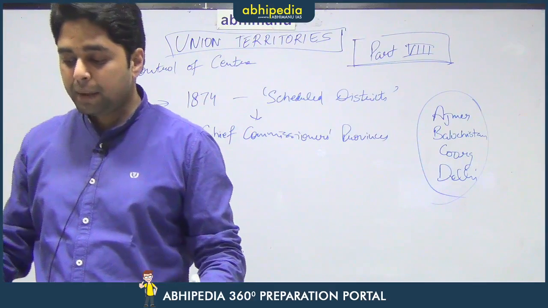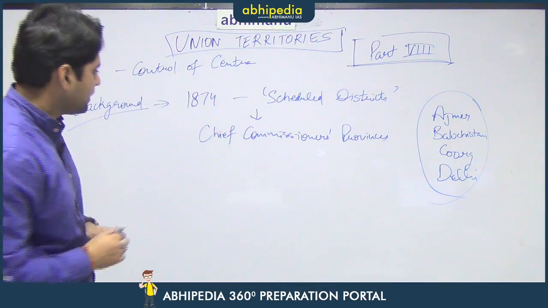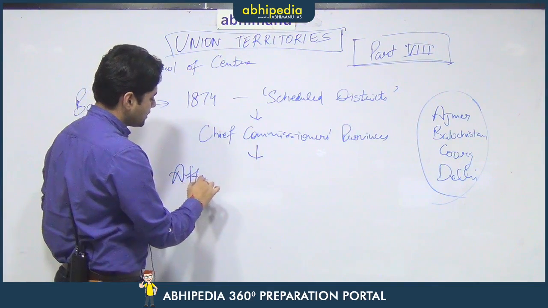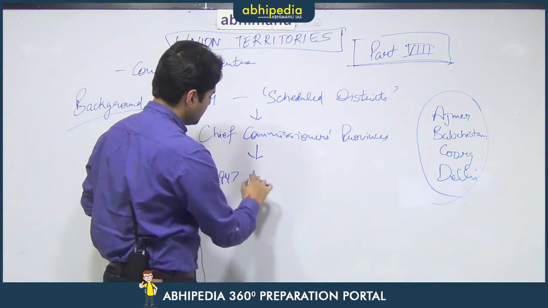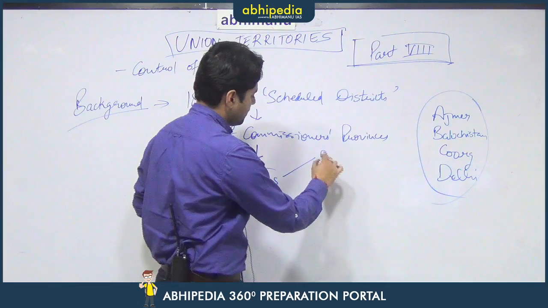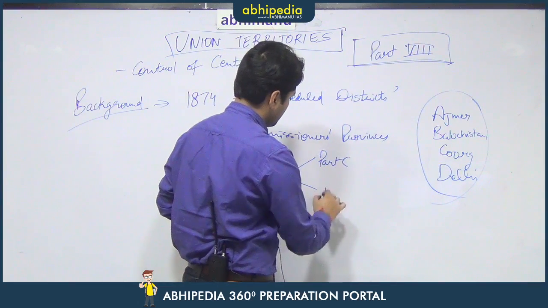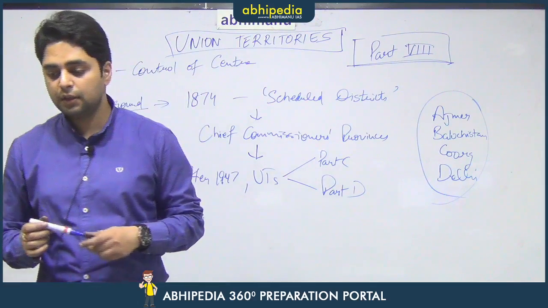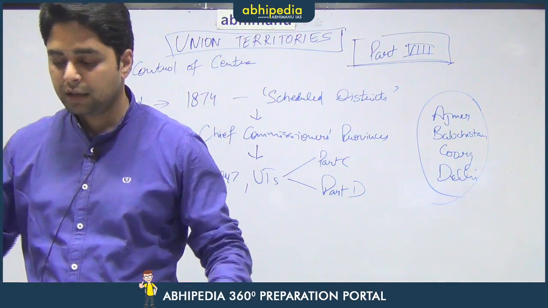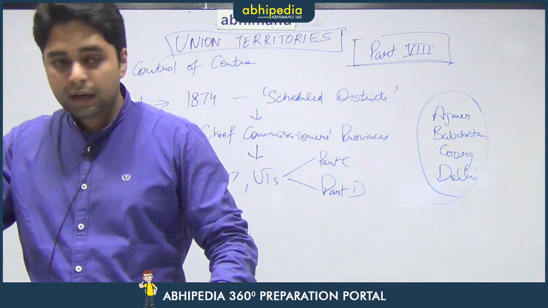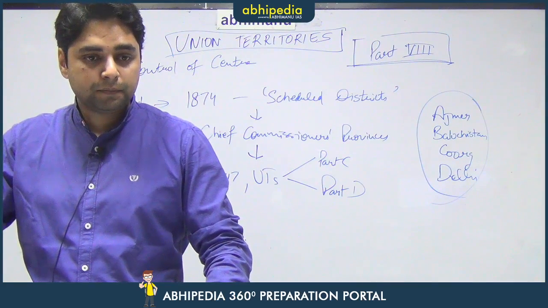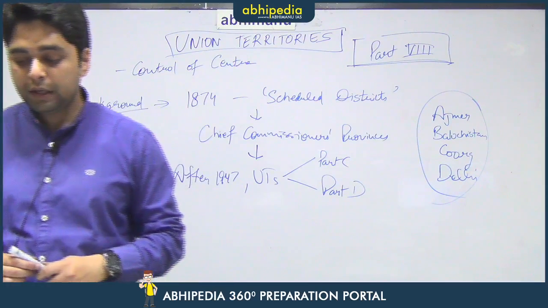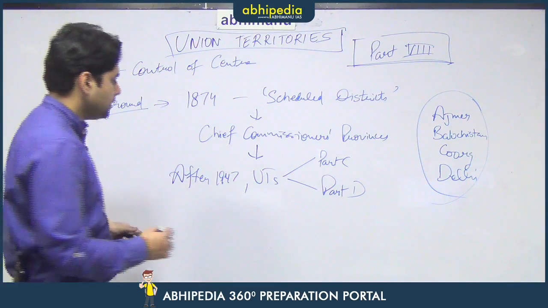After India gained independence, all these union territories were placed under Part C or Part D under the first schedule of the Constitution. Later on, they became the union territories.